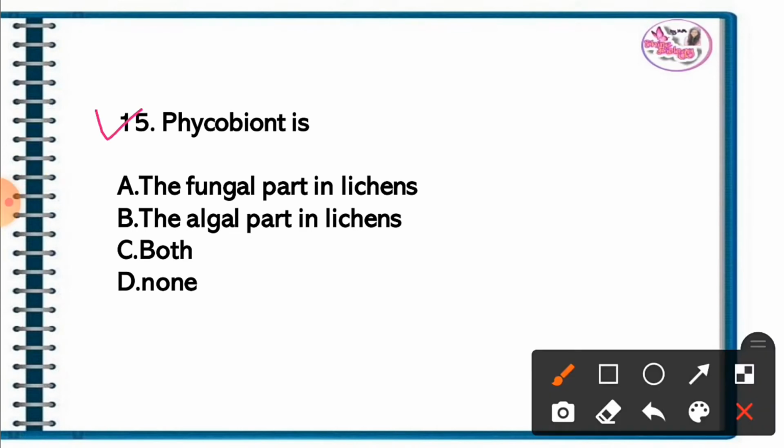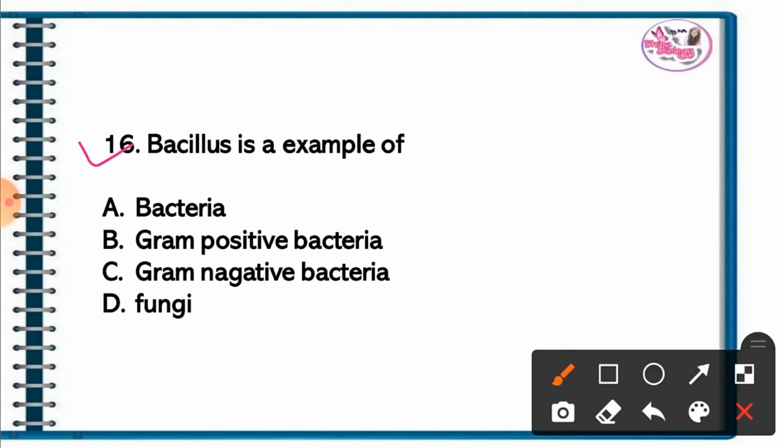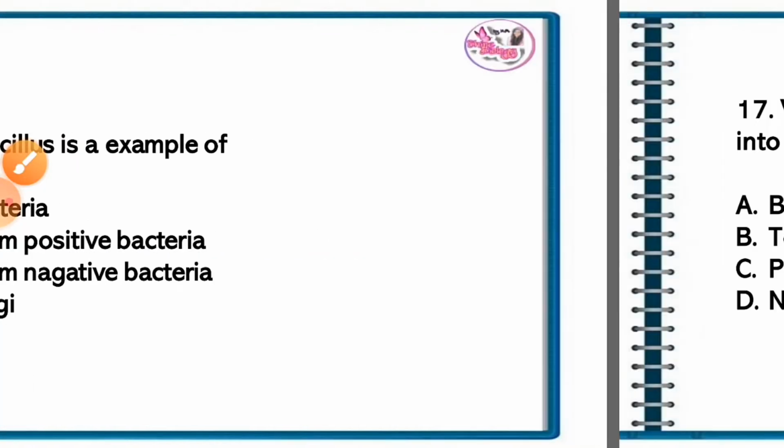Question 15. Phycobiont is. The correct answer is B. It is the algal part in lichen. Question 16. Bacillus is an example of. The correct answer is option B. It is an example of gram-positive bacteria.